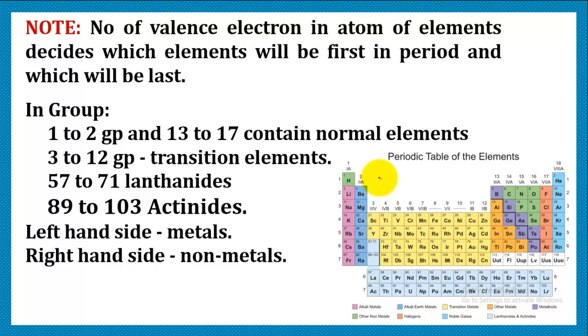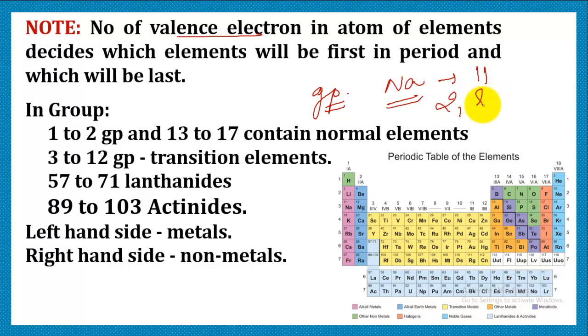In this periodic table, the number of valence electrons decides the group in which an element is placed. For example, if I consider sodium, we know that its atomic number is 11.